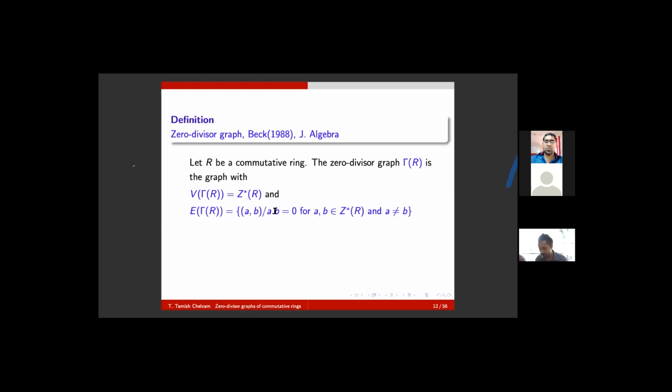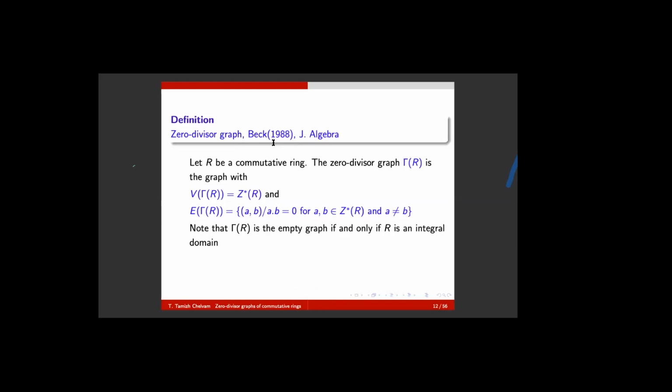So this specific definition was introduced by Anderson and Livingston in the year 1992, and this is the modified definition. But even though this is a modified definition, it has been credited to Beck, and this paper is referred to in almost every paper, maybe around 1200 papers. Note that this zero divisor graph is empty if and only if R is an integral domain. Naturally, if R is an integral domain, 0 is the only zero divisor. We consider only non-zero zero divisors. Therefore, there exists no graph, and the converse is also true.